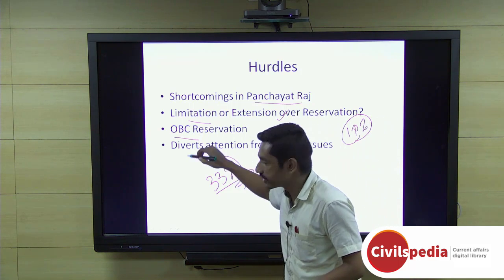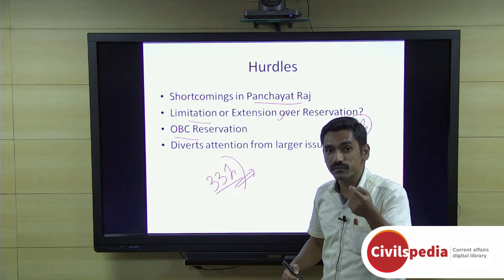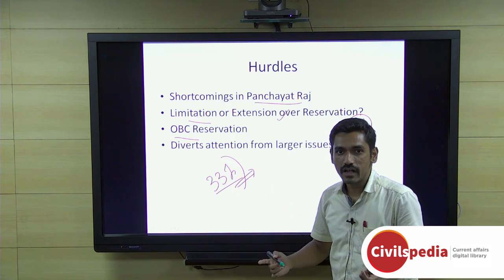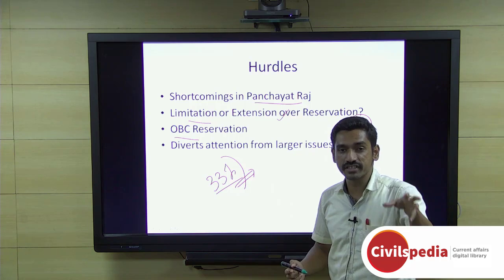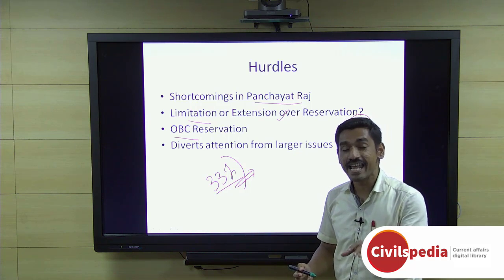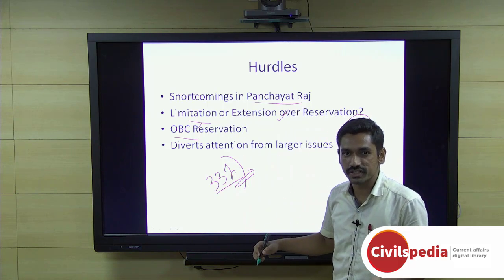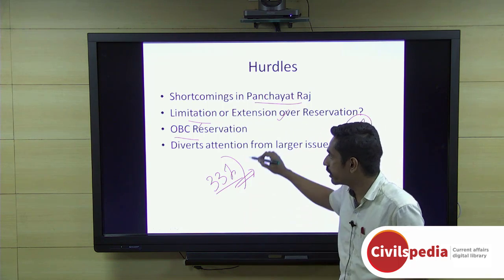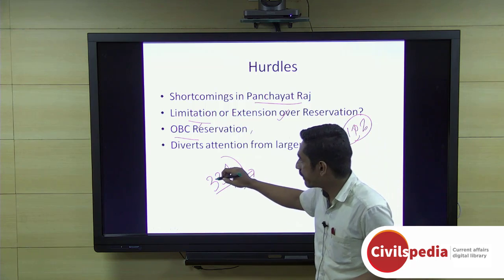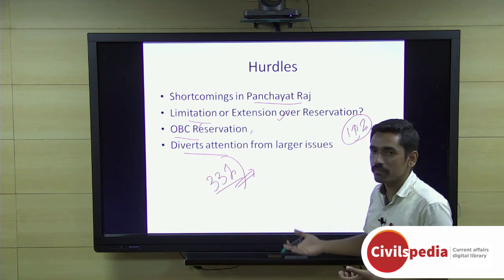And thirdly, OBC reservation. Now, if you look at the previous features which we discussed in the previous slide, we talked about women reservation, that is a subcategorization of reservation in SCs and STs. But the question of OBC reservation is not addressed yet, and there are increasing claims for incorporating OBC reservation. And fourth, it diverts attention from larger issues.